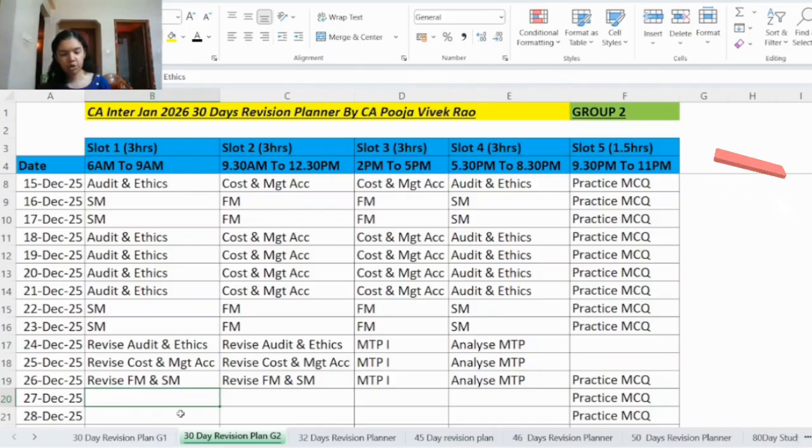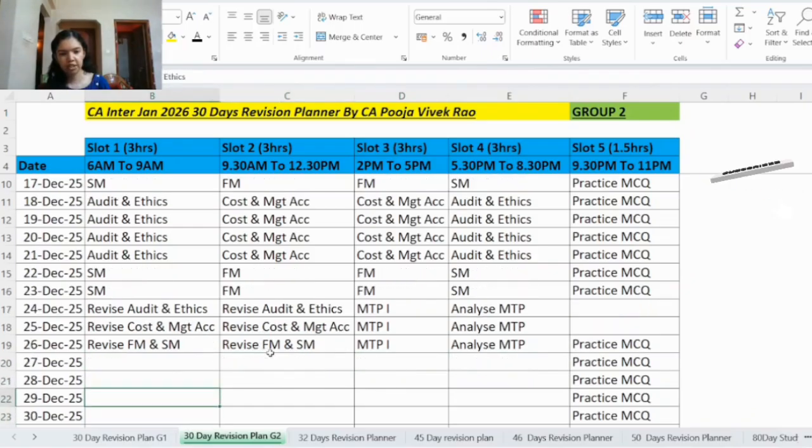So other chapters you will revise, plus whatever errors you came across in this MTP one, you will work on those errors, because when you give the MTP2, your marks should have significantly increased compared to MTP1. So in the coming days, you should work on those errors.